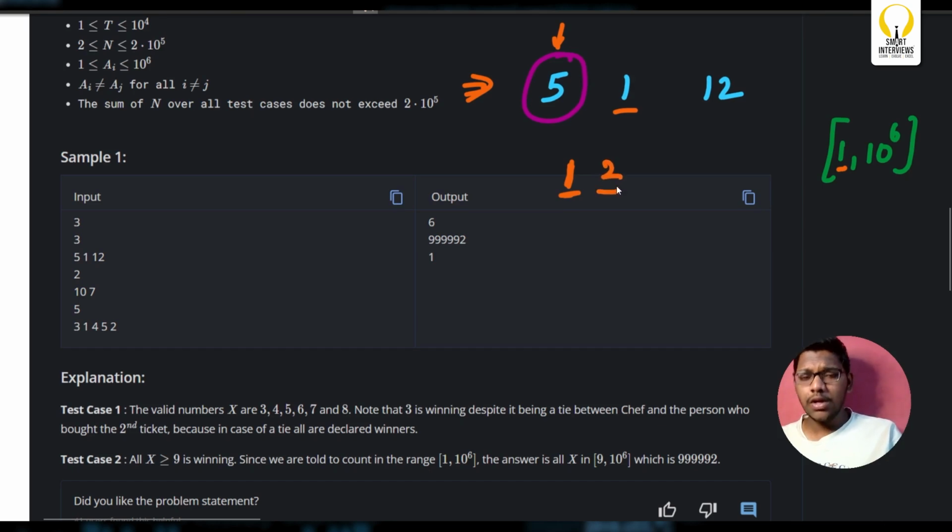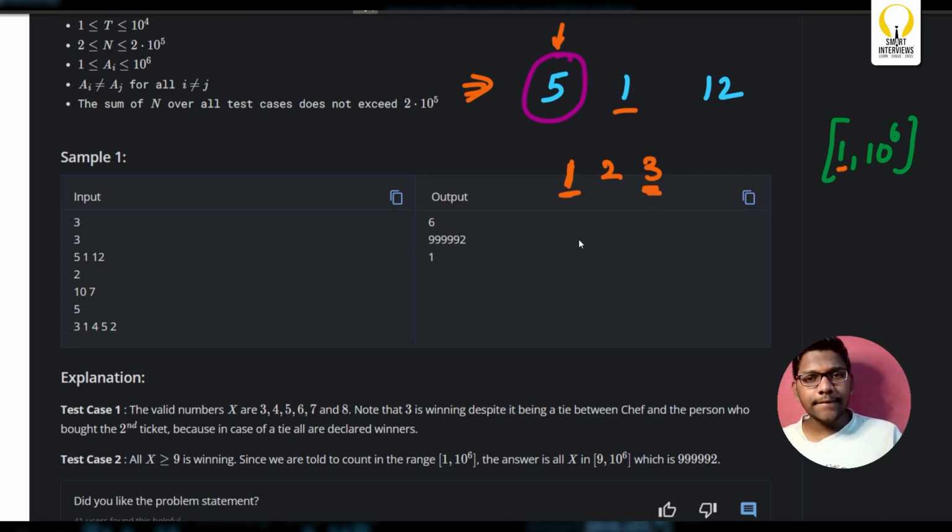Now we'll pick 2. For 2, what is the number in the array which is closest to 2? It is again 1. Again for lottery ticket 2, ticket ID 1 is the winner. Next, for 3, who will win? What is the closest element in this array to 3?